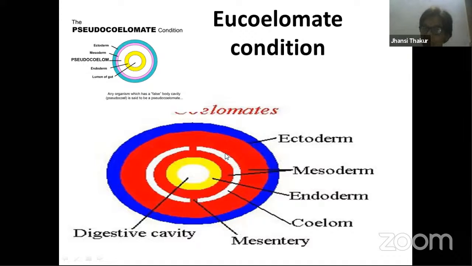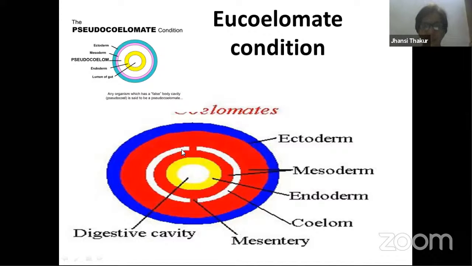Then there is white space. And then there is a red color layer. This red color layer over here is the third layer, that is mesoderm. That means mesoderm forms lining with ectoderm. Mesoderm forms lining with endoderm, both. Mesoderm is in touch with ectoderm outside. Mesoderm is in touch with endoderm inside. It is in touch with both. And then there is space over here in between. So hence this is called true coelom.